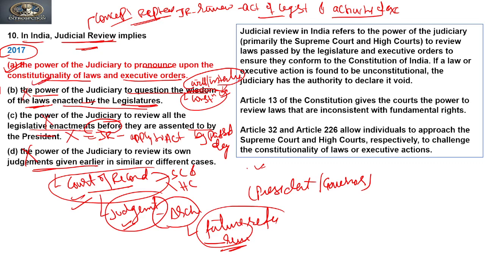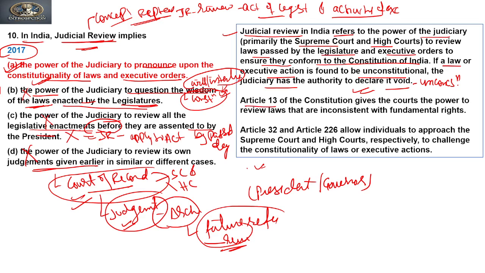Now if you see the explanation related to judicial review: judicial review in India refers to the power of the judiciary, primarily the Supreme Court and High Courts, to review laws passed by the legislature and executive orders to ensure they conform to the Constitution of India. That is, constitutionality, or that it should be according to the Constitution. If a law or executive action is found to be unconstitutional, the judiciary has the authority to declare it void, that is, it can call it unconstitutional.